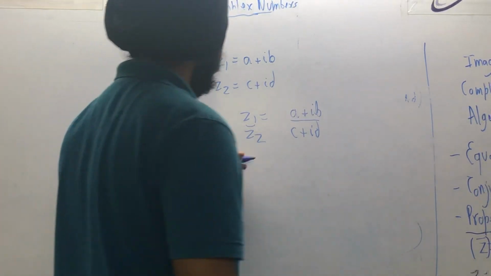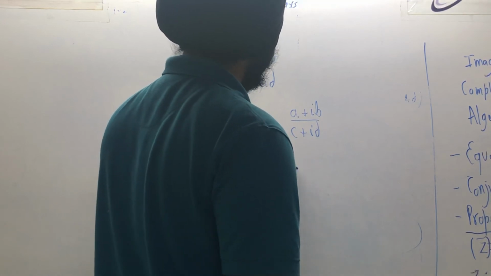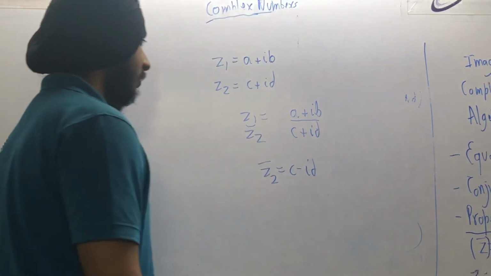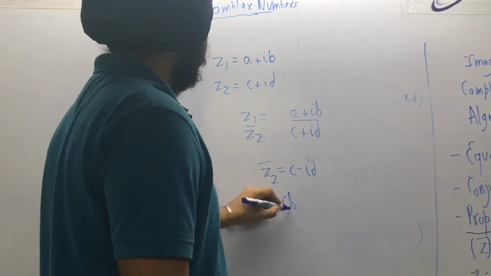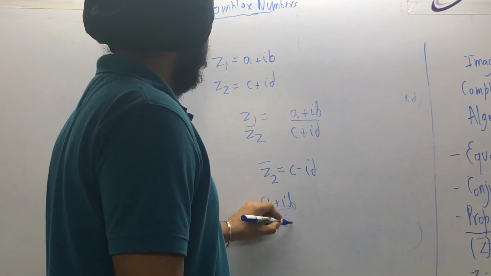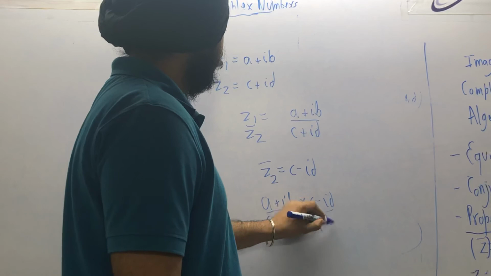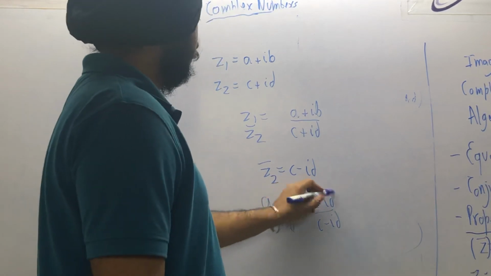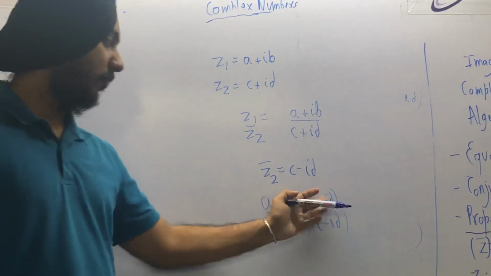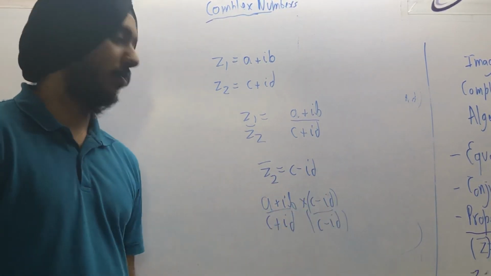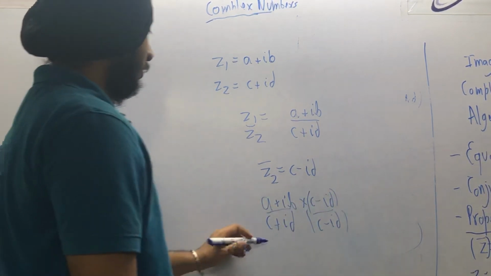What does it mean is, take the conjugate of z2, that is c minus iota d, and multiply numerator and denominator by it. Is that right? You can do that. Now just do the multiplication of the numerator.